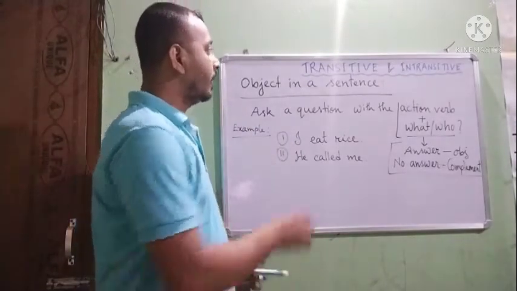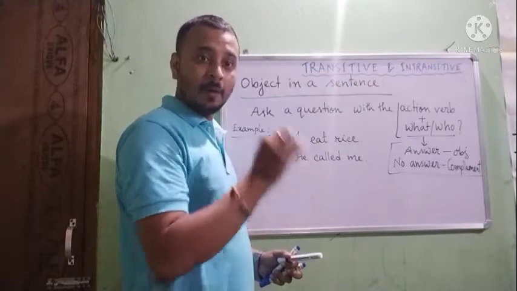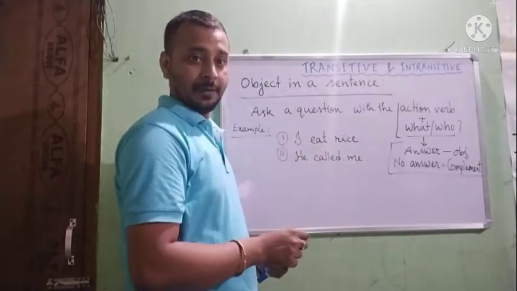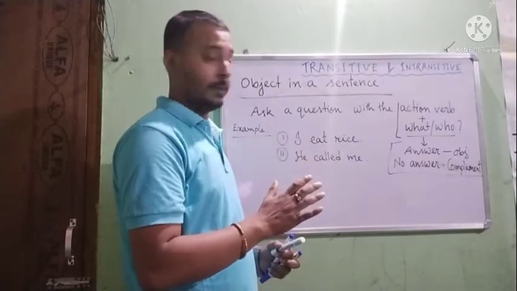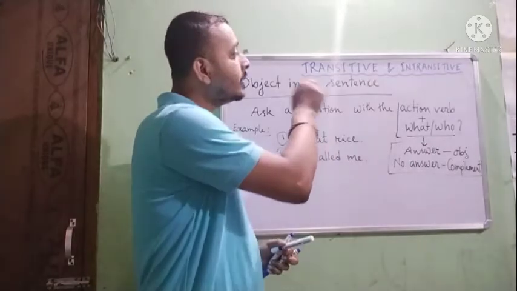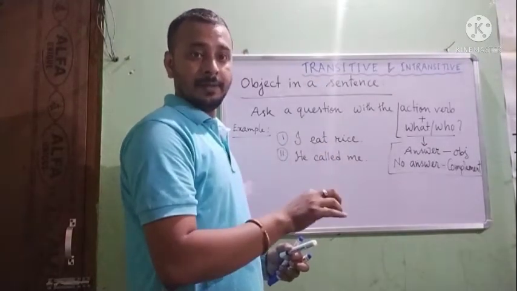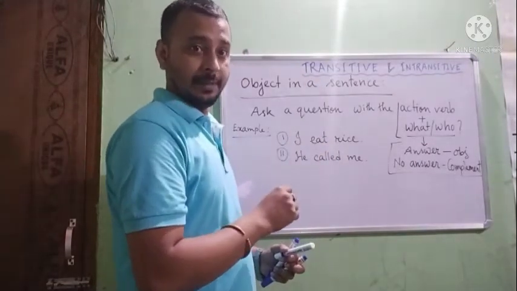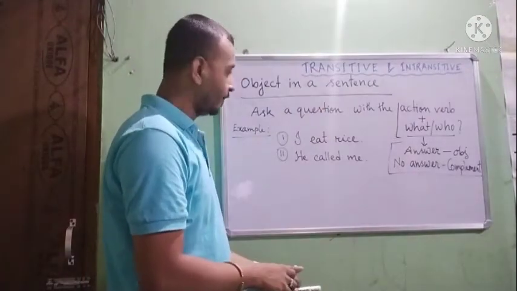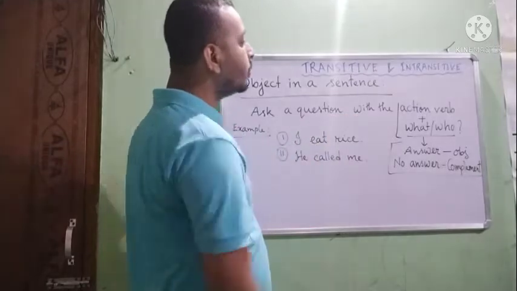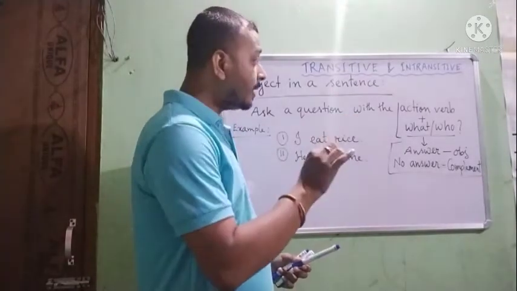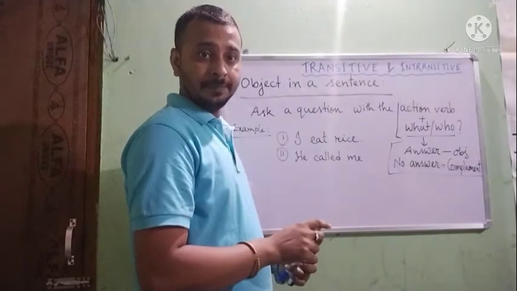Okay. Transitive verbs have an object and intransitive verbs have no object. That is the important point to remember. Transitive verb has object, intransitive verb has no object. So object is very important here. Okay, you see how to find out the object in a sentence. Ask a question with the action verb in the sentence plus what or who.